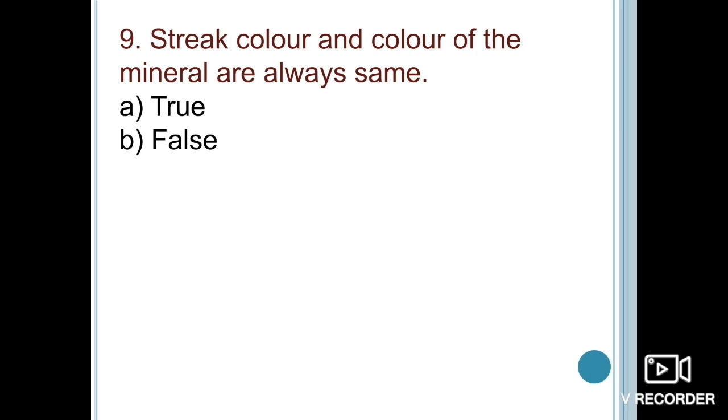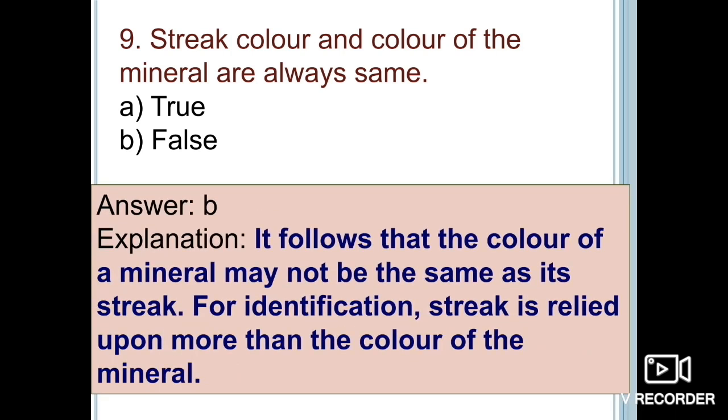Next one is, streak color as well as the color of the mineral are always the same. In the previous discussion we have talked about how the streak as well as the color of the mineral may be the same at some point of time, and they may be different altogether depending upon certain parameters, or depending upon the physical and chemical properties of the minerals.